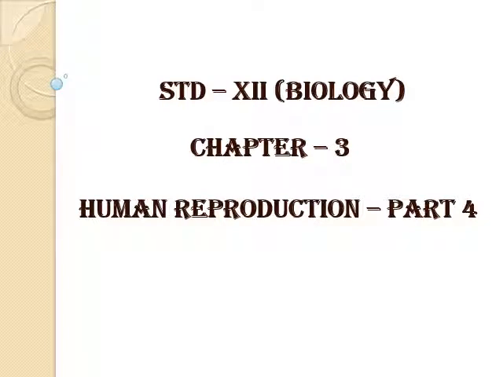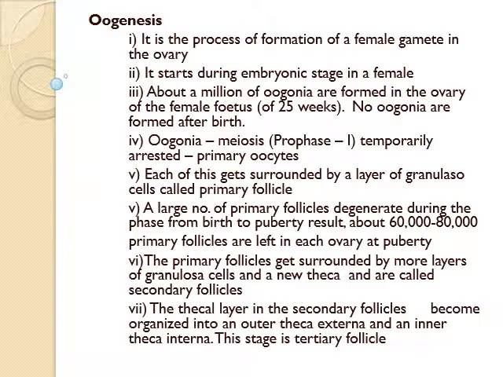Last class you have learned spermatogenesis. In this class we will see oogenesis, that is the birth of female gametes. Oogenesis is the process of formation of female gamete or ovum in the ovary. It starts during embryonic stage in a female.